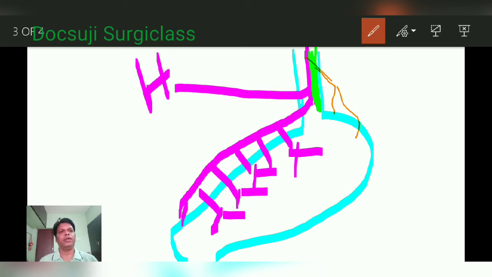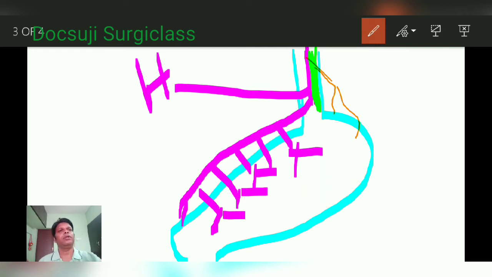Because while doing vagotomy, if we are not dividing this nerve, then there is more chance of getting recurrent ulcers. That's why it's called the criminal nerve of Grassi.